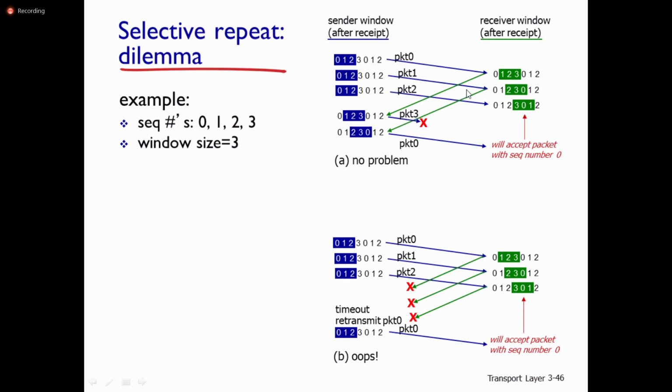Because there is the acknowledgement for packet 0, after receiving it the sender will transmit the next packet. The next packet is packet 0. Here we are using only sequence numbers 0, 1, 2, 3. After 3, we have to send again packet 0. Packet 0 means sequence number 0. Will the receiver accept the packet with sequence number 0? Here there is no problem actually.